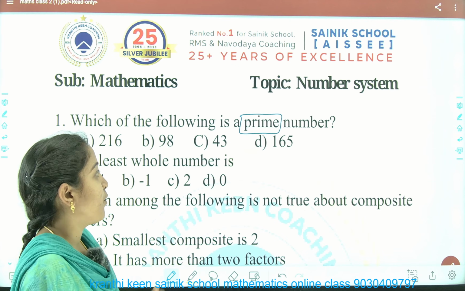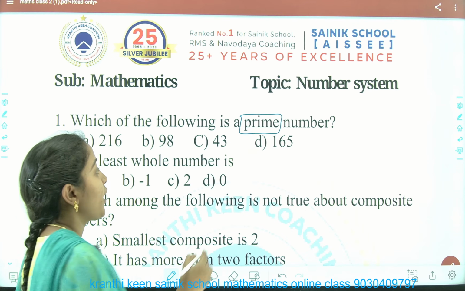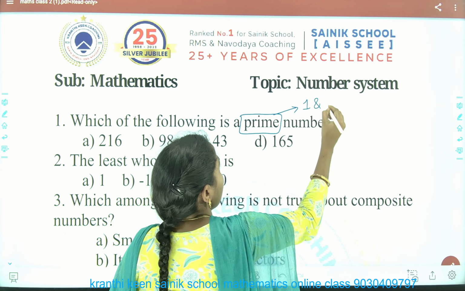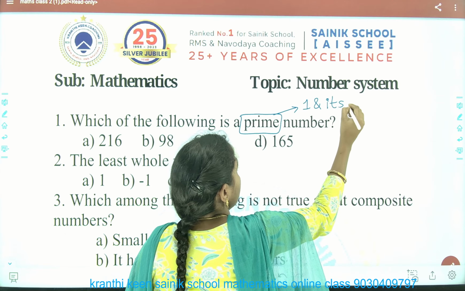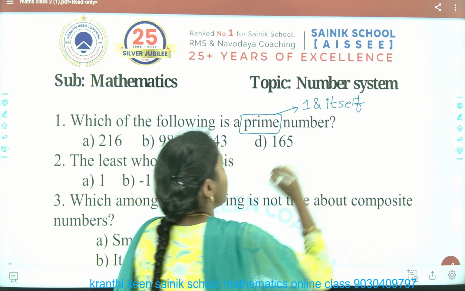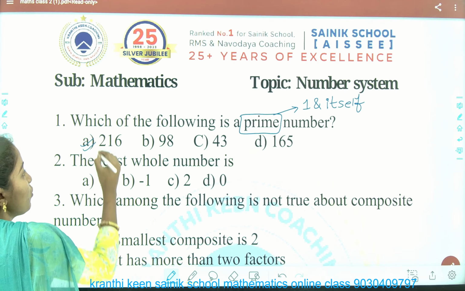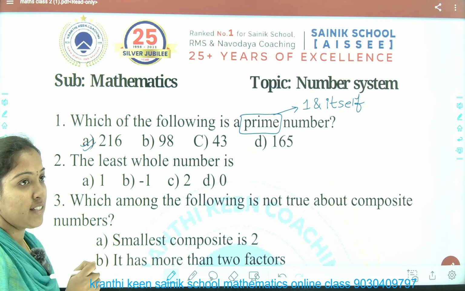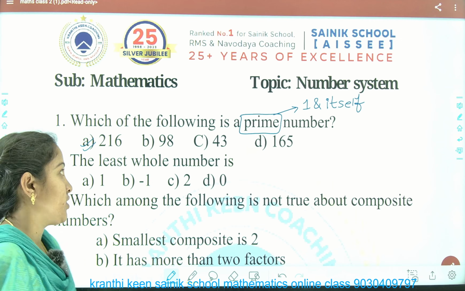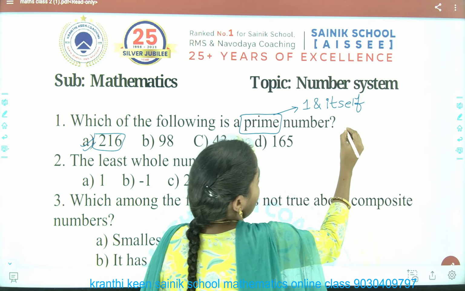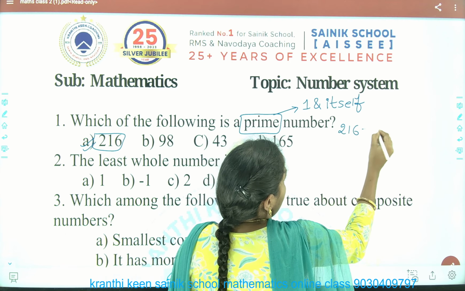So see here, a prime number means a number which has factors one and itself. Right. Yesterday we discussed it: one and itself. So in these options we have to check which number has only two factors. Look at 216.